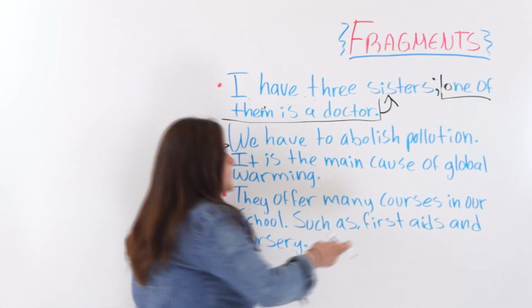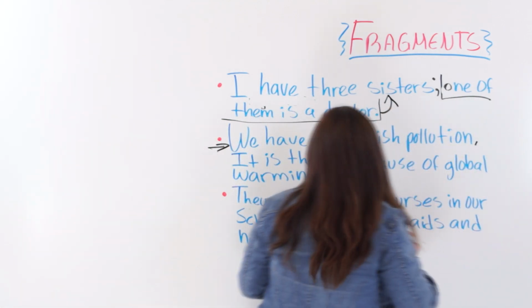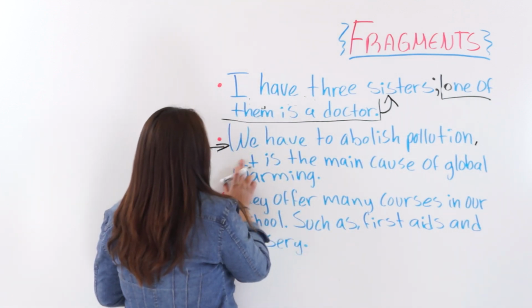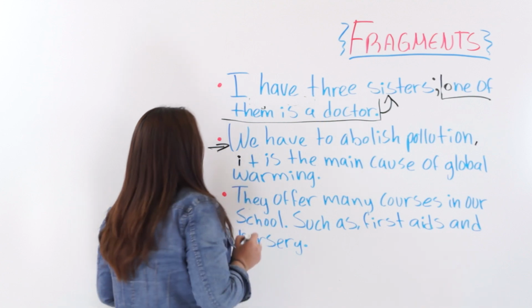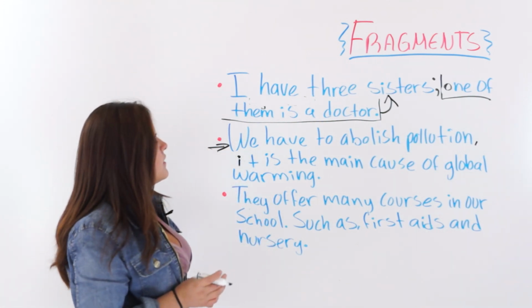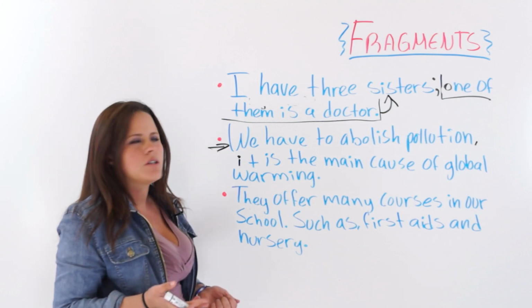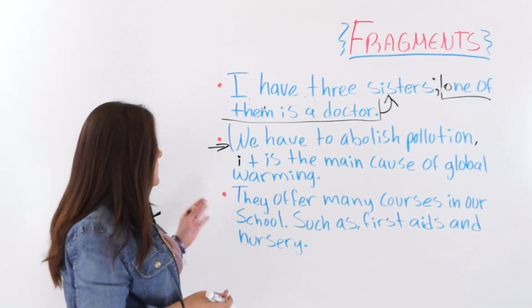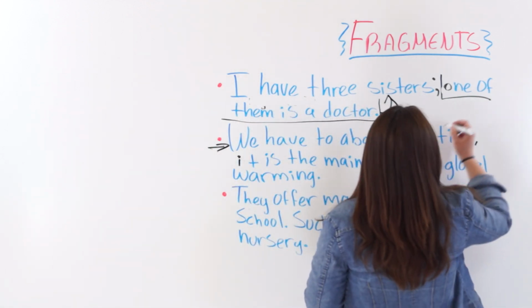You could take away the period here, add a comma, and use a small i. It is the main cause of global warming. Or you could also do this, because you could add a conjunction.